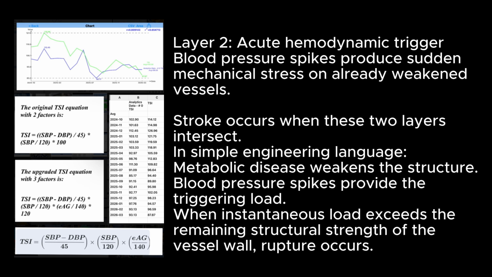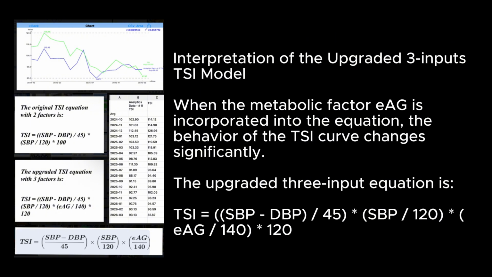In simple engineering language, metabolic disease weakens the structure. Blood pressure spikes provide the triggering load. When instantaneous load exceeds the remaining structural strength of the vessel wall, rupture occurs.